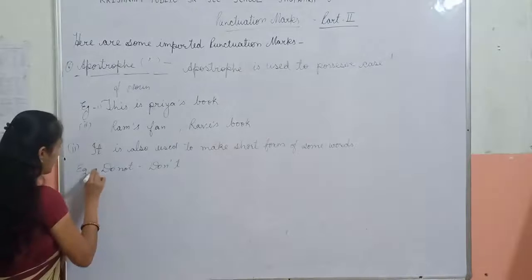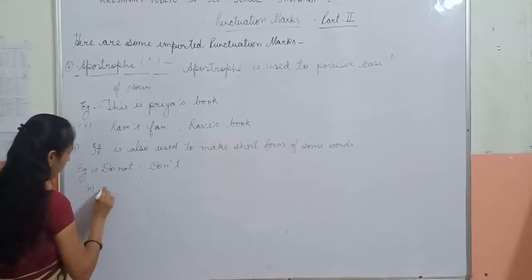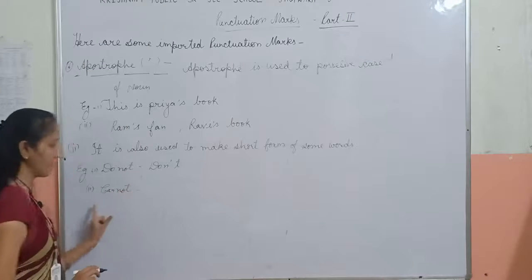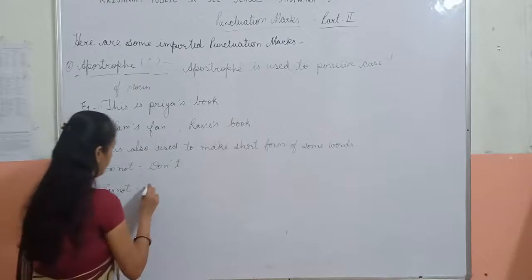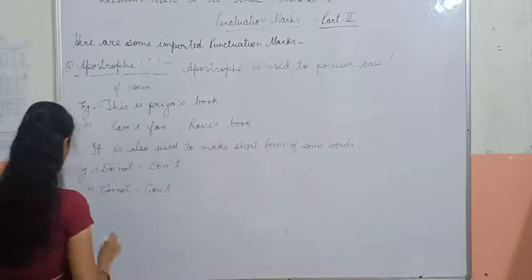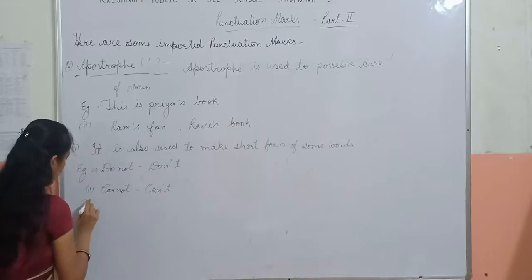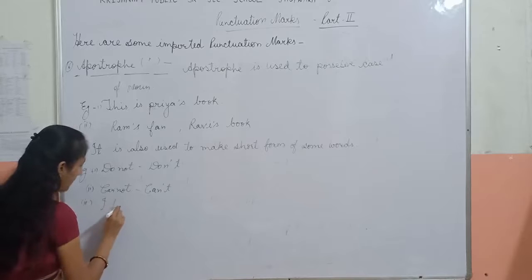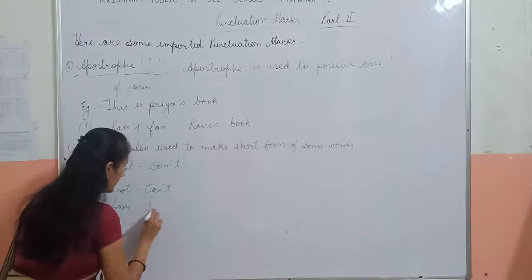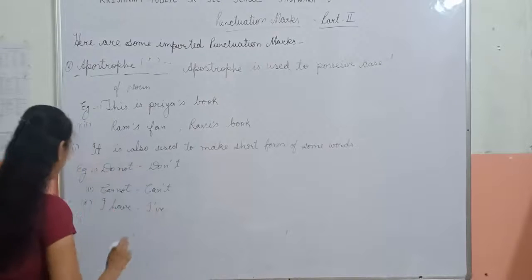Now second is cannot. The short form of cannot is can't. We use an apostrophe. Okay. Now third is I have. The short form of I have is I've.